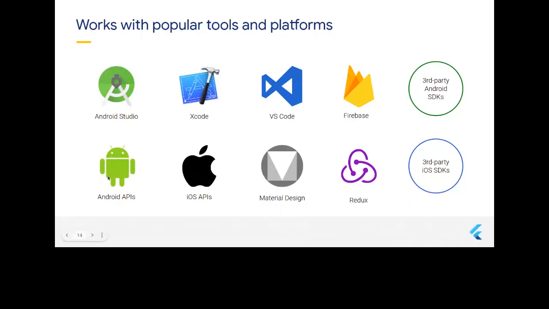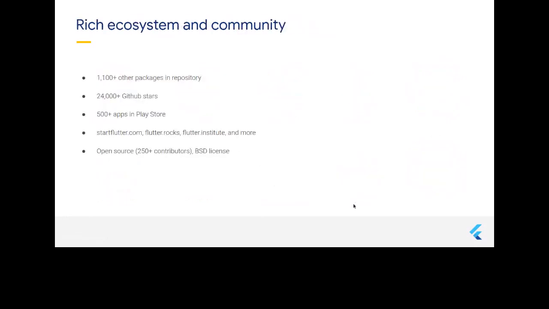Same, these are Android native APIs. We have iOS APIs. These are Material designs. Material designs are features I will tell you about later. And Redux is a state management that you will come across sometime. Next,